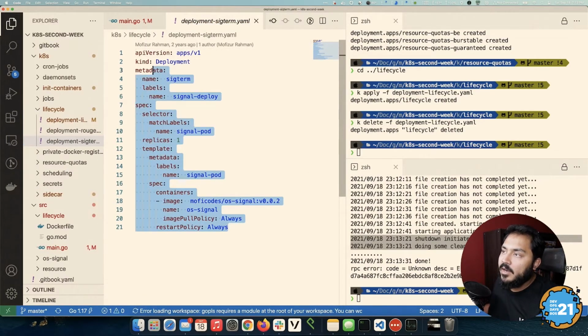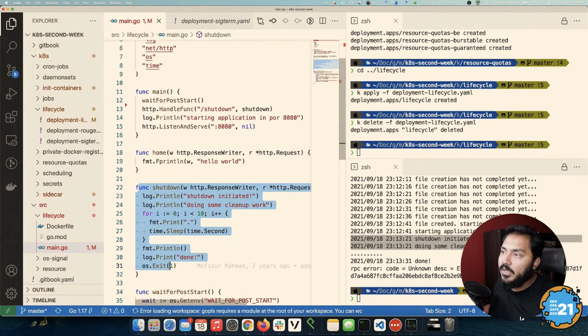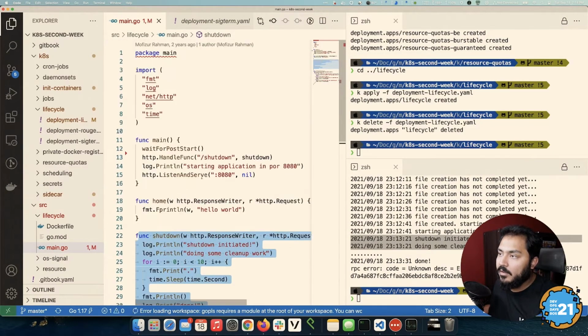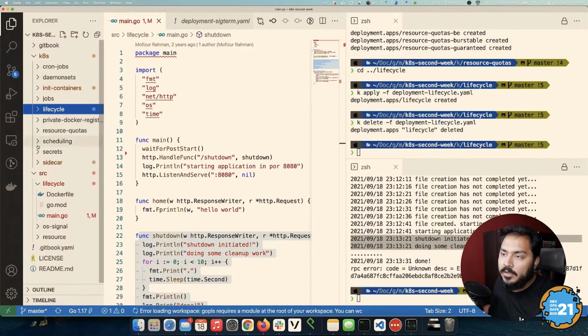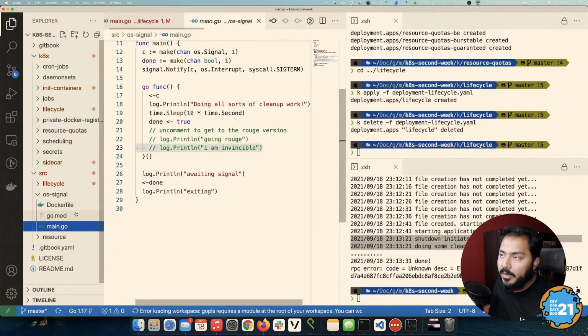So SIGTERM here is going to be the same application. It's the exact same application. But let's look at the source code and how we deal with SIGTERM here. The very first thing we want to look at, we have a separate application here, which is going to be source, OS signal, and main.go.